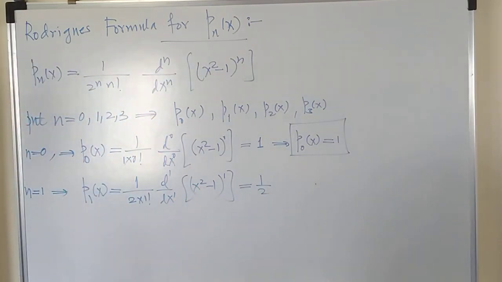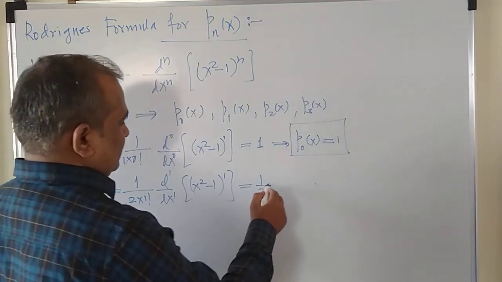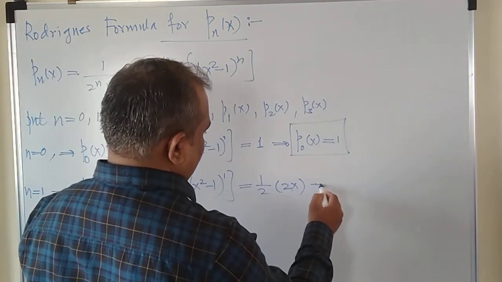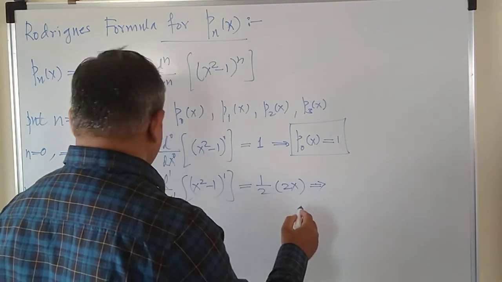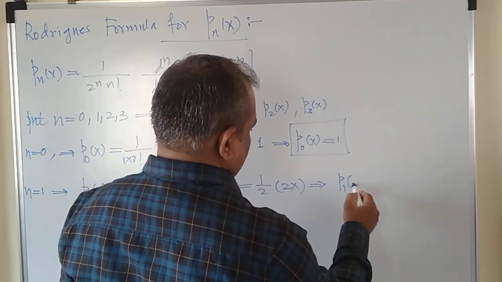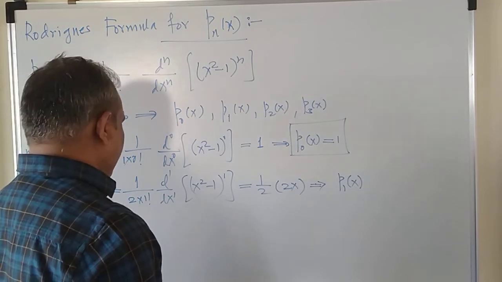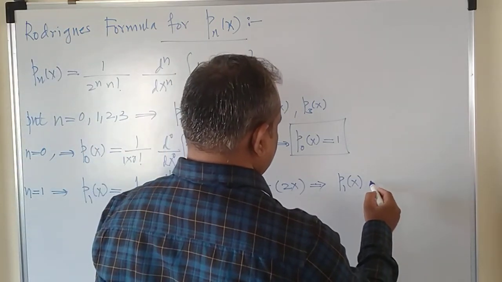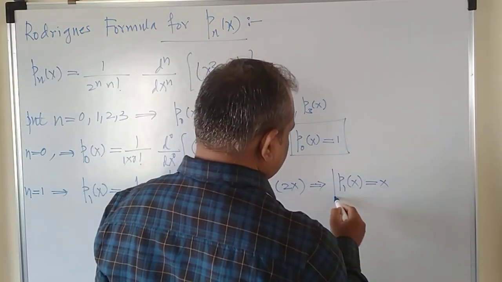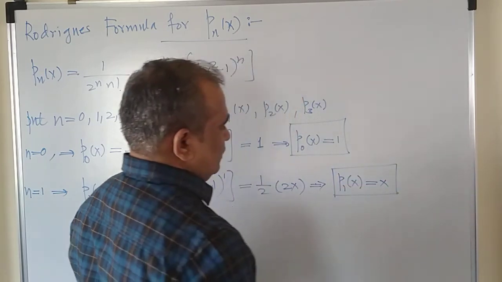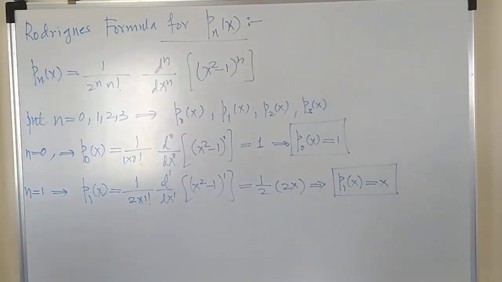X square minus 1 has a derivative equal to 2x, isn't it? And thus this gives me the second Legendre polynomial, P1 of x is equal to x, right? So we got the second Legendre polynomial by using the Rodriguez formula.